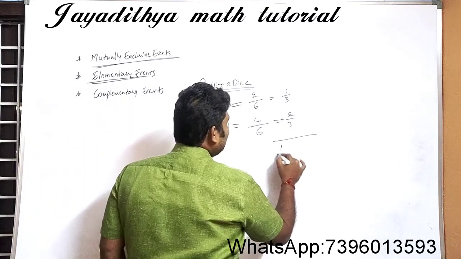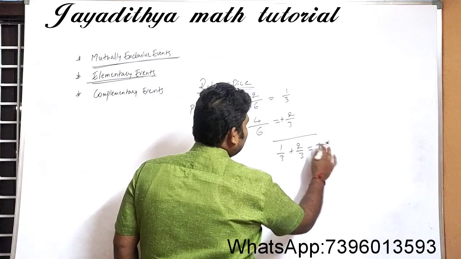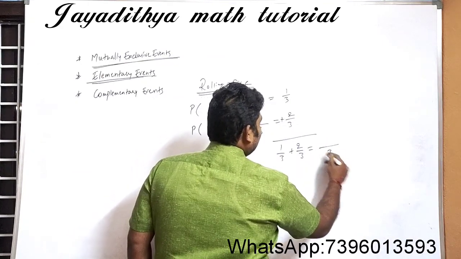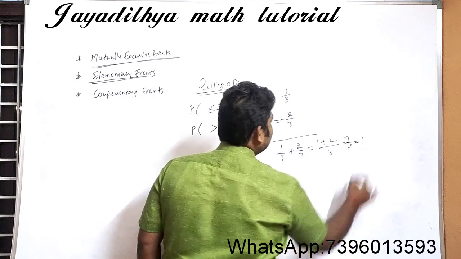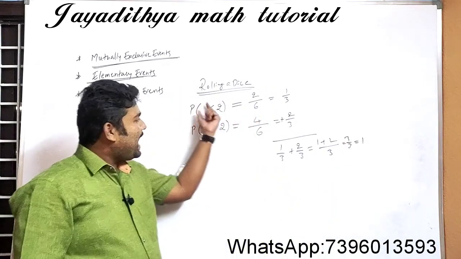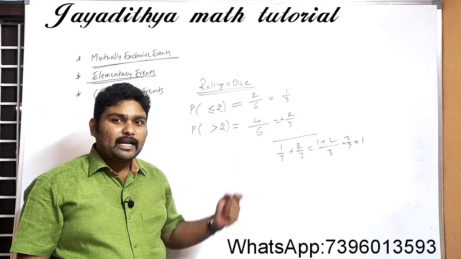what is the answer you will get here? That is 1 by 3 plus 2 by 3, which is equal to, with common denominator 3, 1 plus 2, that is 3 by 3, which is equal to 1. Again, if you add these two events, you got the answer as 1.